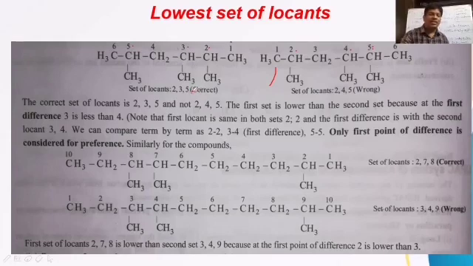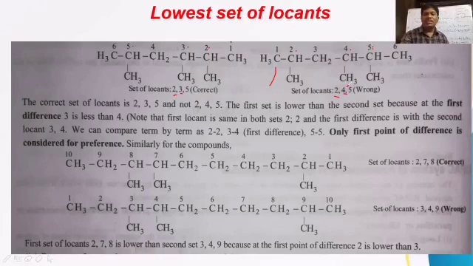Locant positions are changing. Now in this case, what we have to check is the first set of locants. Here it is 2, and here it is 2. The first set is 2 and 2. In both cases, numbering from left to right and right to left, the first set of locants is 2 and 2. Between 2 and 2, no difference is there. That's why it can be neglected. Now take the second set. Here the second term is 3, and here the second term is 4. Now between 3 and 4, which is the lower number? 3 is the lower number.